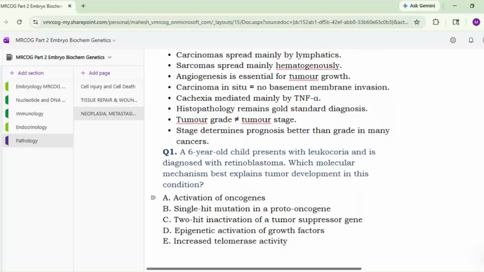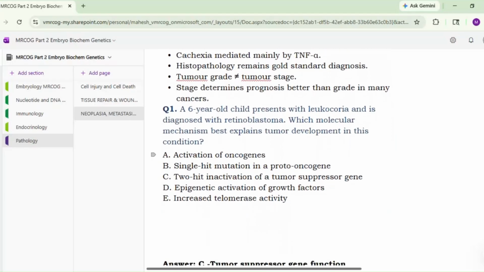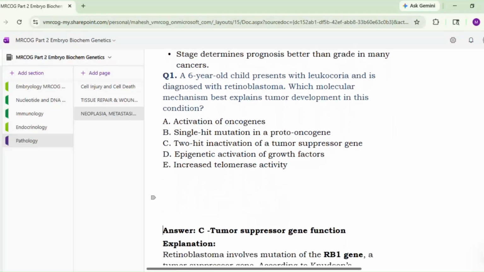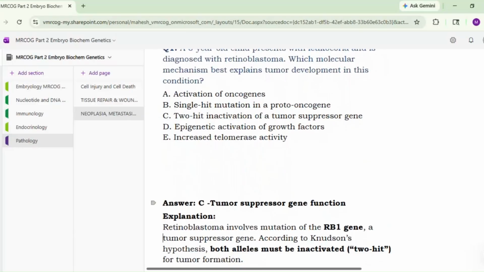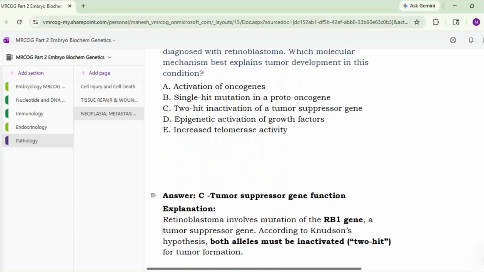So tumor suppressor gene here, because in RB, that is retinoblastoma, tumor suppressor gene function is getting hampered. So retinoblastoma involves mutation of the RB1 gene, a tumor suppressor gene. According to Knudson's hypothesis, both alleles must be inactivated.